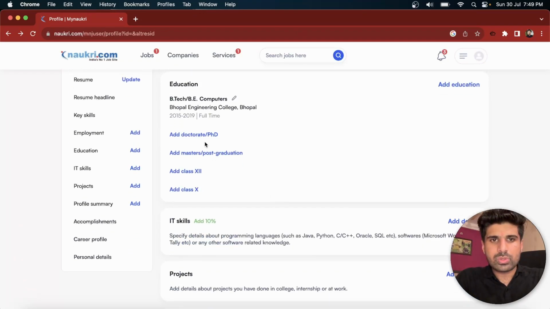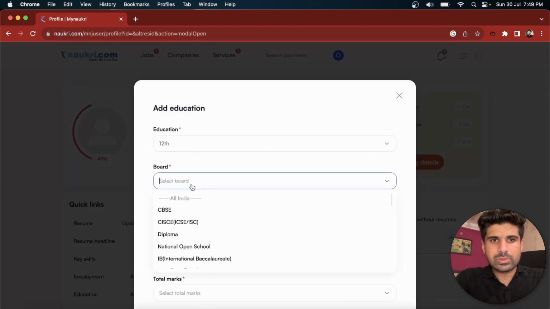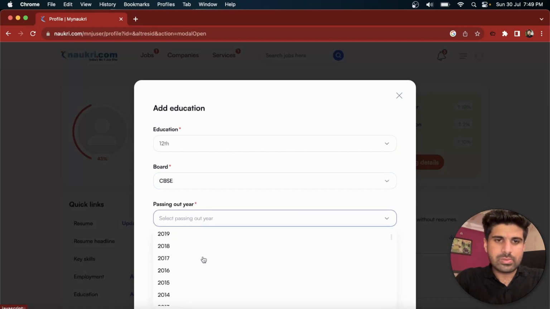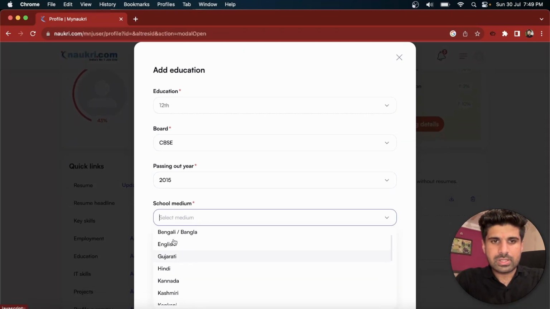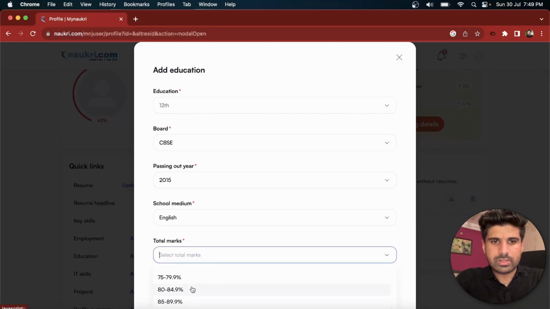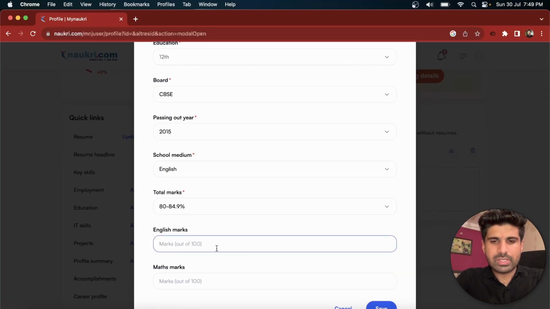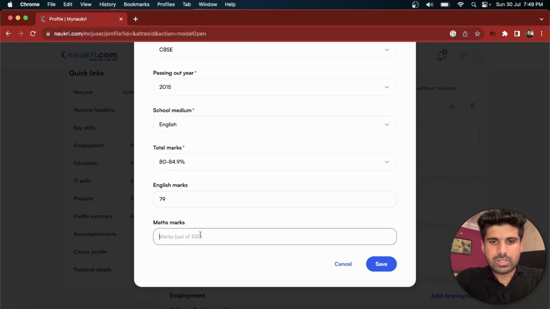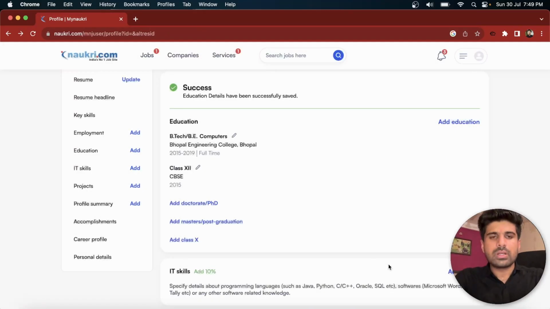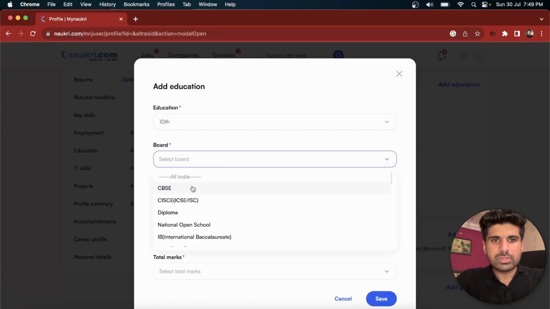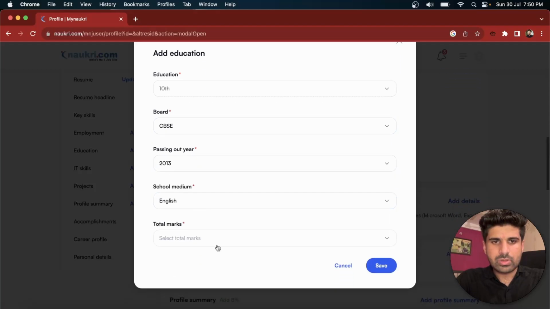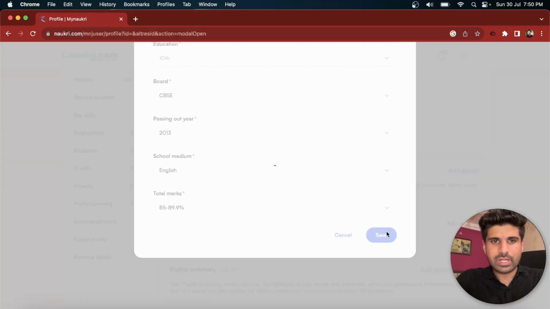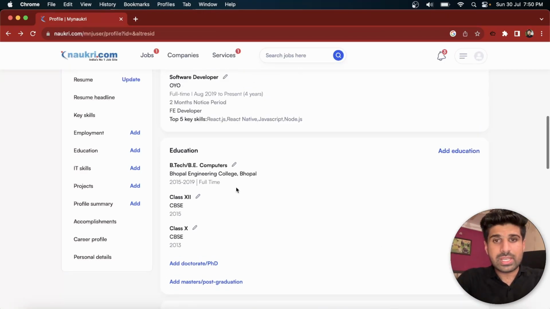It would get improved. So we need to add our class 12th also. So board is CBSE. Passing year would be, if I joined the college in 2015, so I make sure that 2015. Medium is obviously English. Total marks I got 84. English marks would be I think 79. Maths marks would be 89. Save. Need to add the class 10th marks. CBSE board. Passing year 2013. Medium English. Total marks I got at the time, 89. As you can see, my education section is also completed.